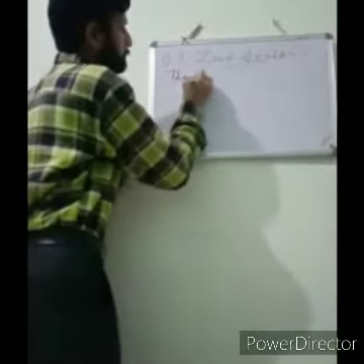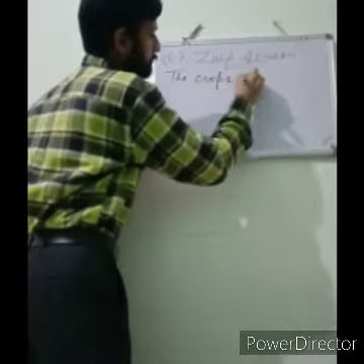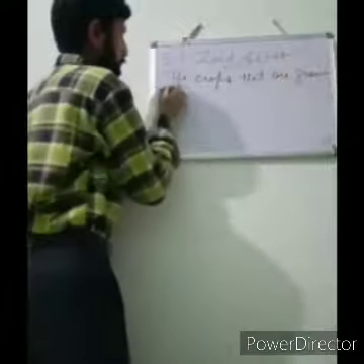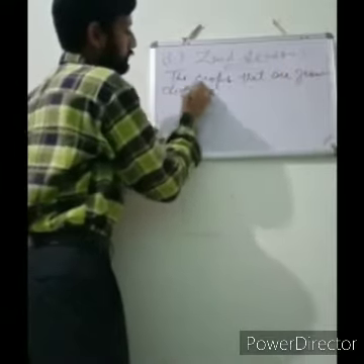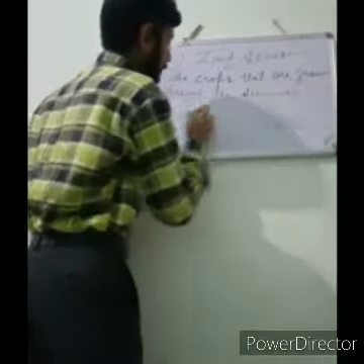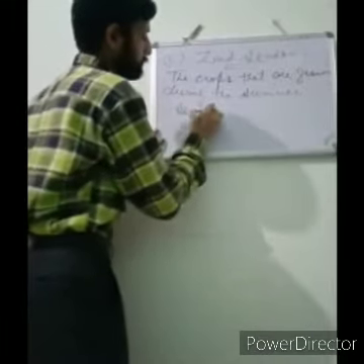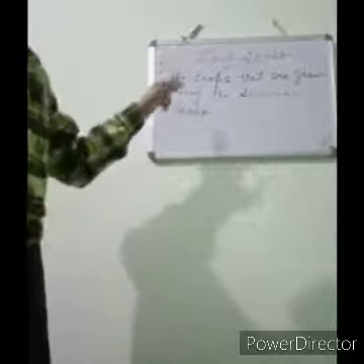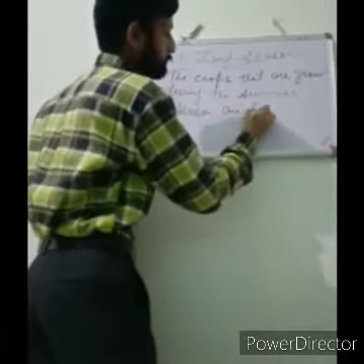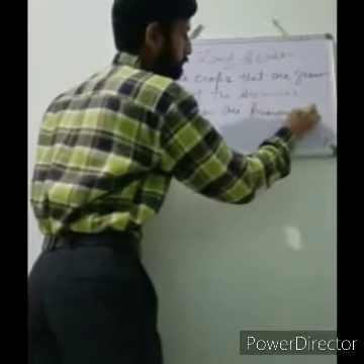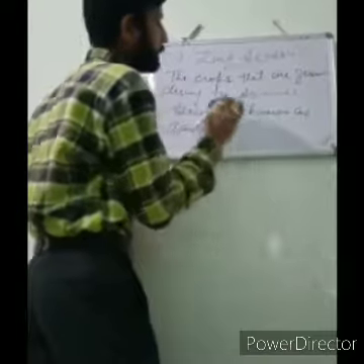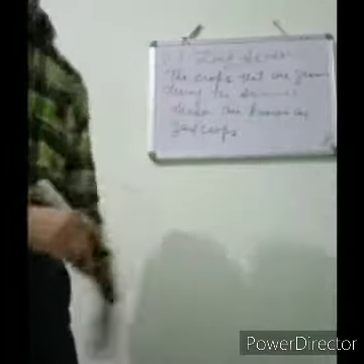Again, listen. The crops that are grown during the summer season are known as Zaid crops. And their cropping season is known as Zaid season.